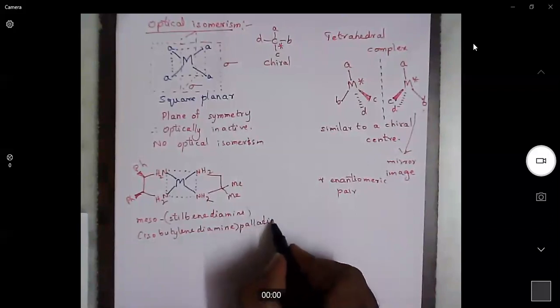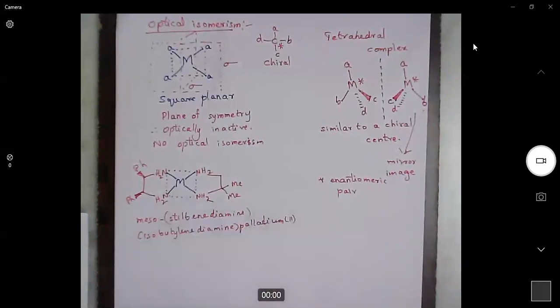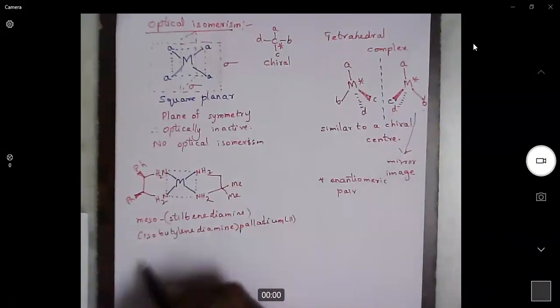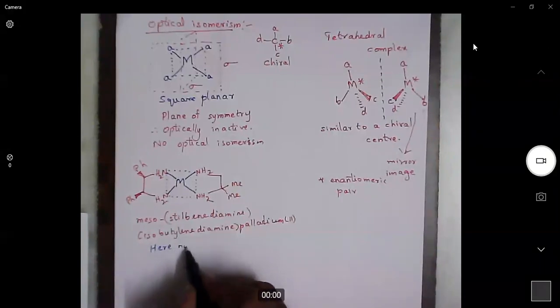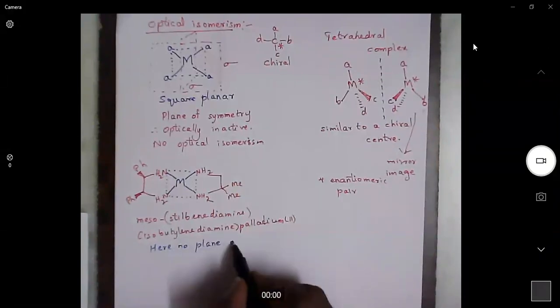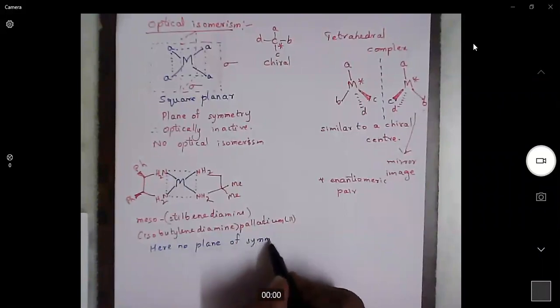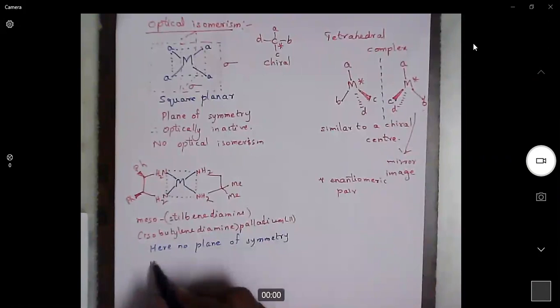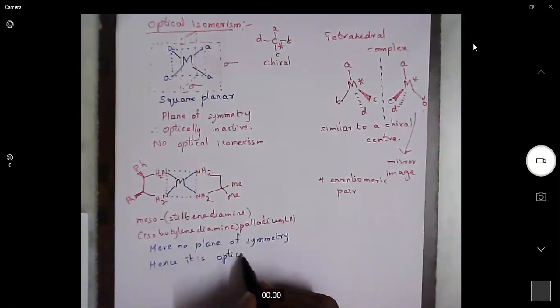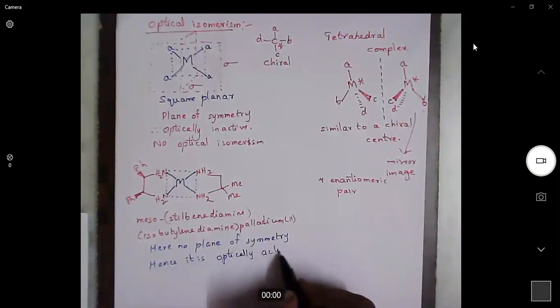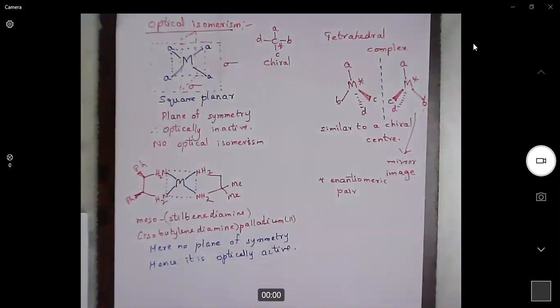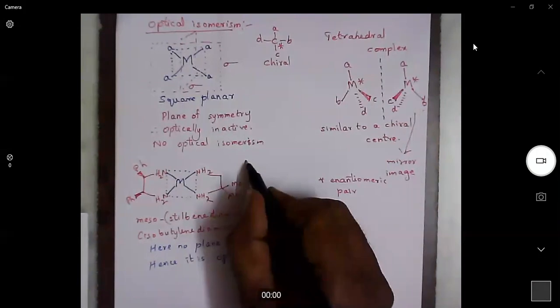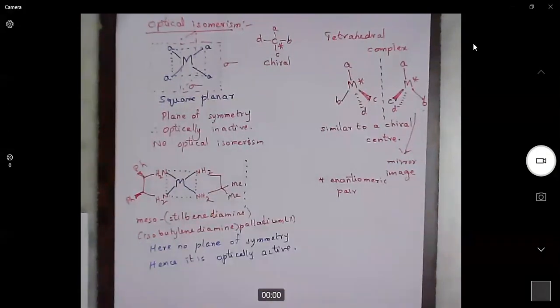palladium 2. If it is palladium metal, then it is palladium 2. This complex possesses no plane of symmetry. Hence, it is optically active. When a molecule is optically active, it will have two isomers, right? It will also exhibit a mirror image. You practice drawing this mirror image.